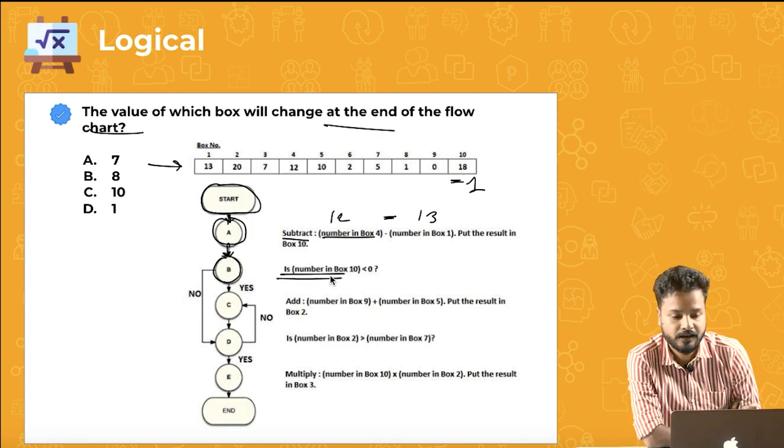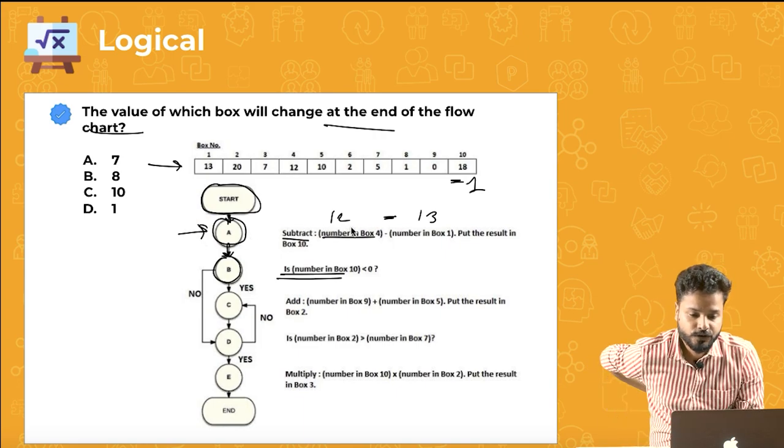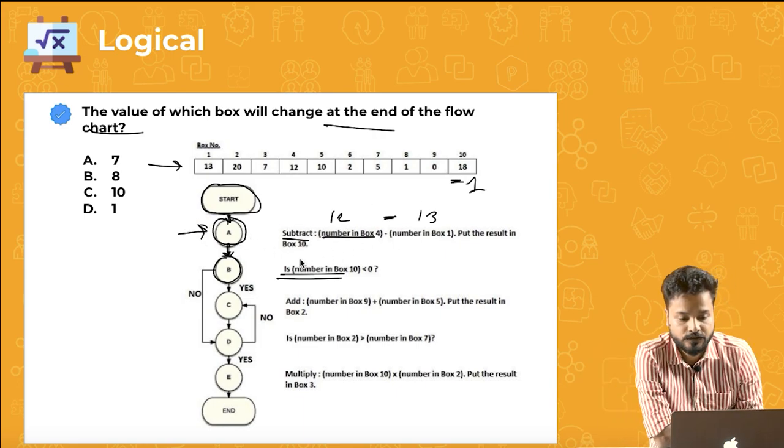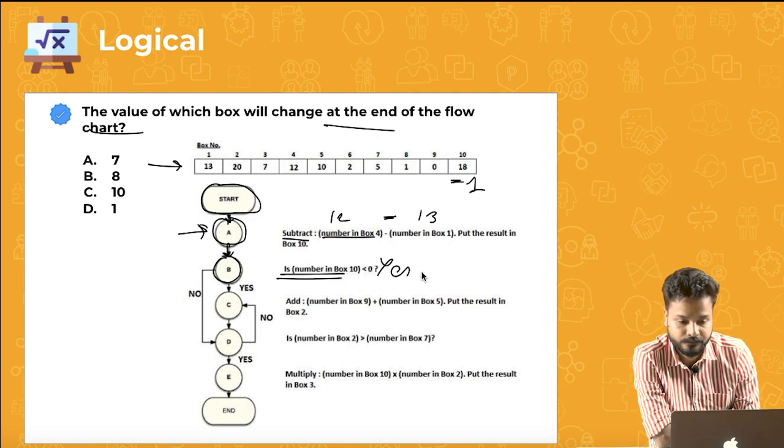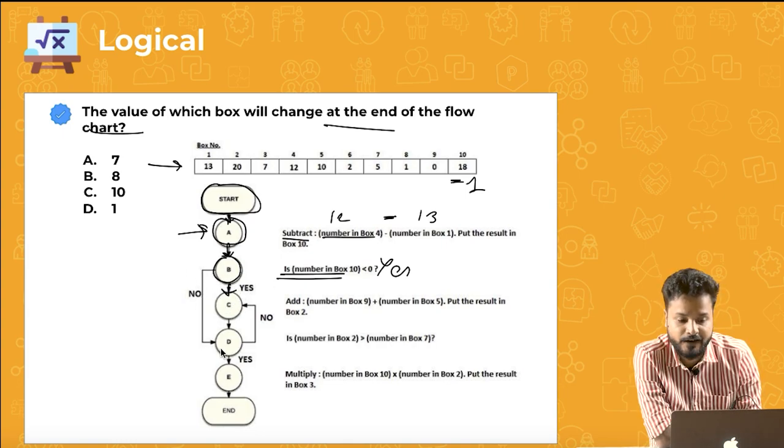There's a question: is the number in box 10 less than 0? Yes, because the number in box 10 is minus 1 now. You will not consider it to be 18, because you have already used step A and changed the value to minus 1. So, is the number in box 10 less than 0? Yes. If yes, you go to C. If your answer had been no, you would have moved directly to D. For yes, you move to C; for no, you move to D. So yes, we'll move to C now.